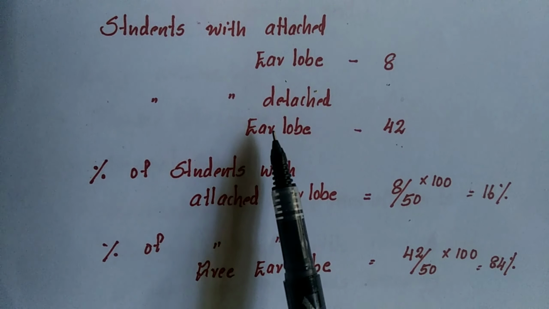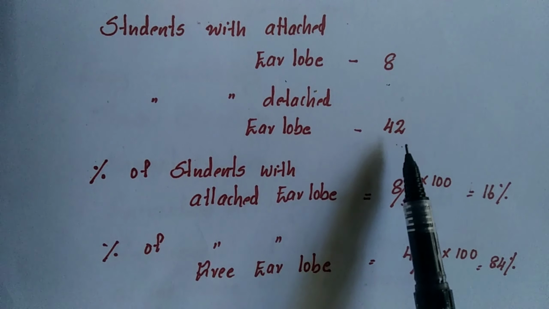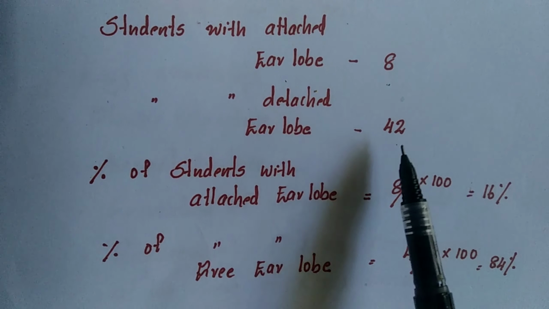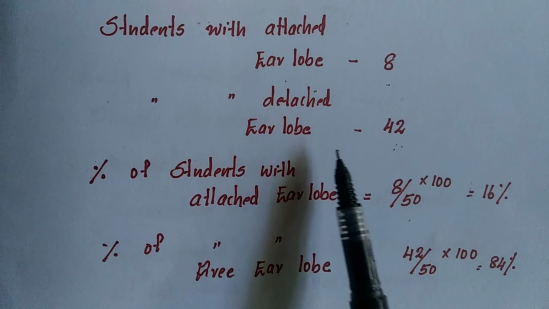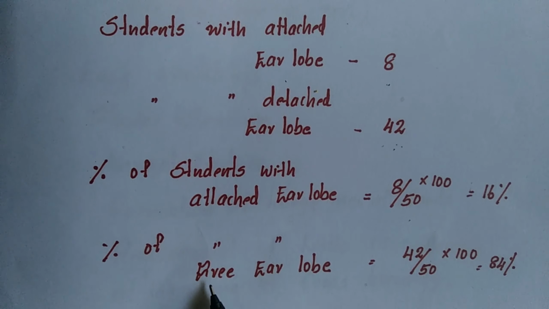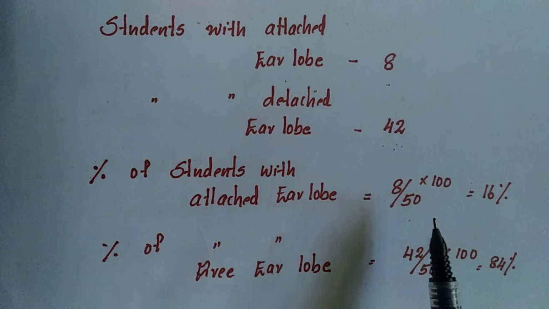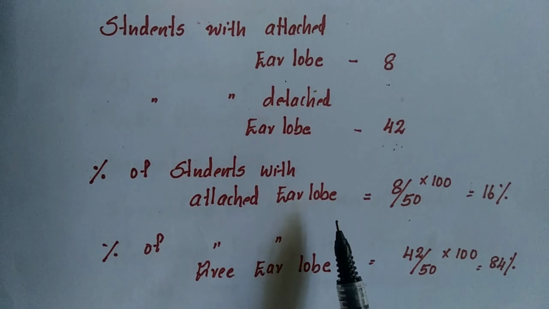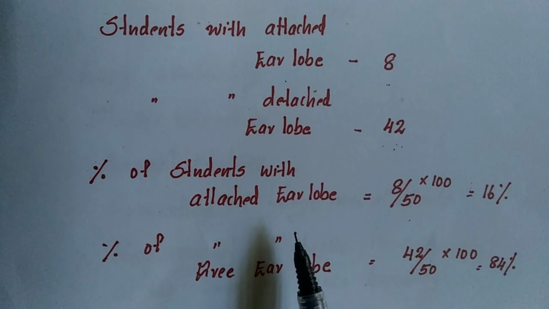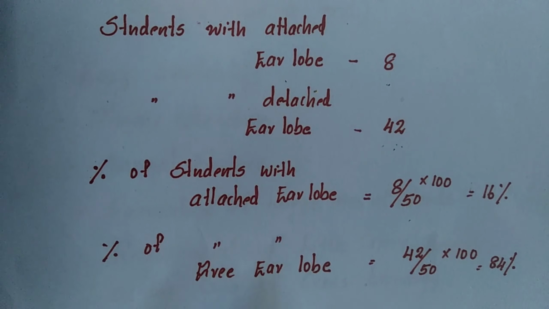In the same way, out of 50 students, 42 have free earlobe, so the percentage of students with free earlobe will be 42 by 50 into 100, which is 84. This is how you calculate the percentage of students with attached earlobe and detached, or free, earlobe.